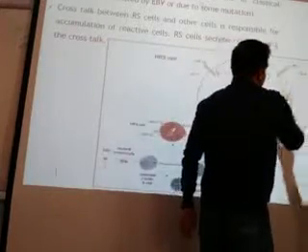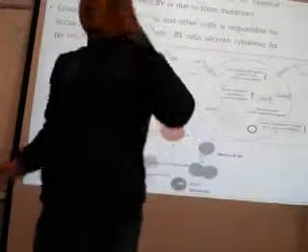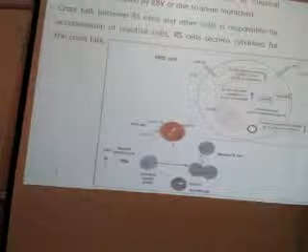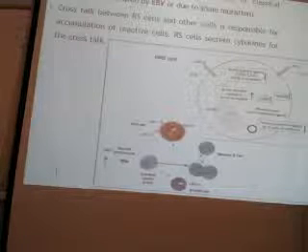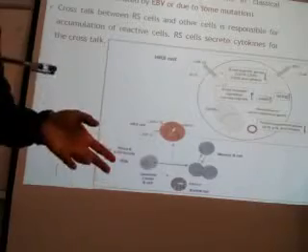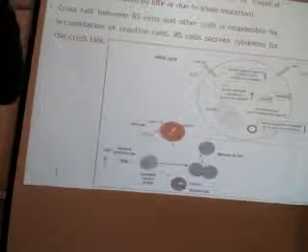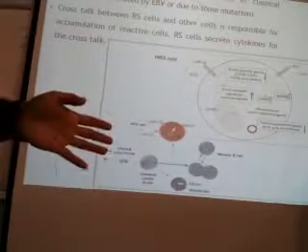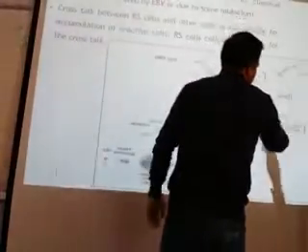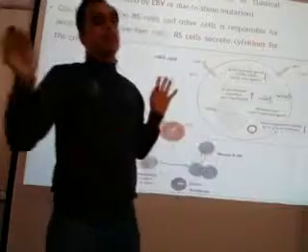Then this LMP1 also activates the methyltransferase enzyme. This methyltransferase will cause methylation of the tumor suppressor genes. Once tumor suppressor genes are methylated, their function decreases. They are meant for suppression of the tumor, so the tumor will not be suppressed. If mutations are there, they cannot be repaired because there is methylation. Methylation will inactivate the tumor suppressor genes.